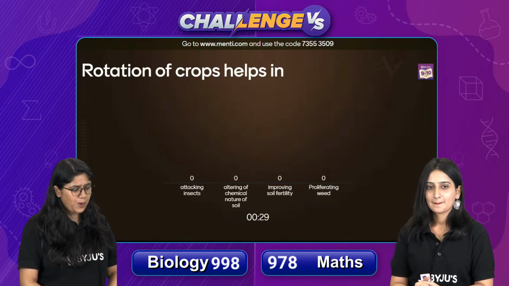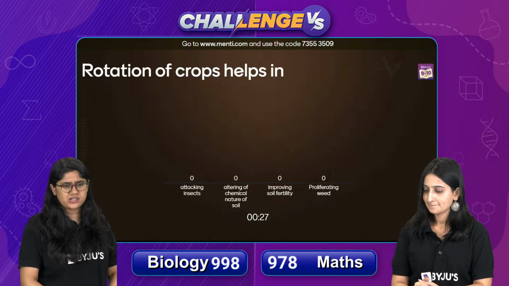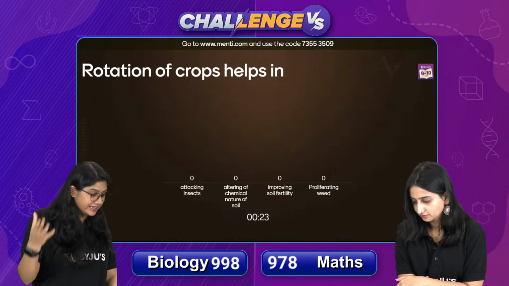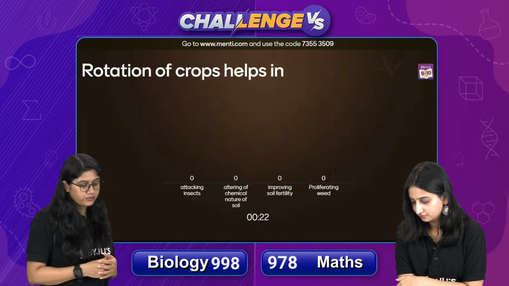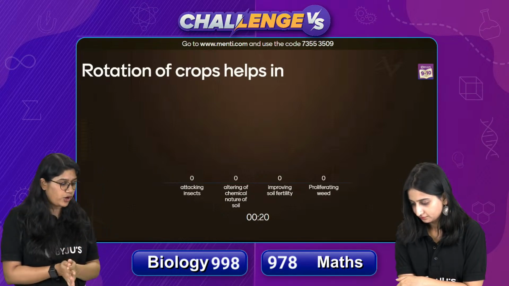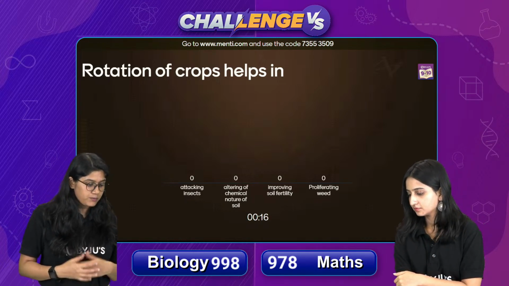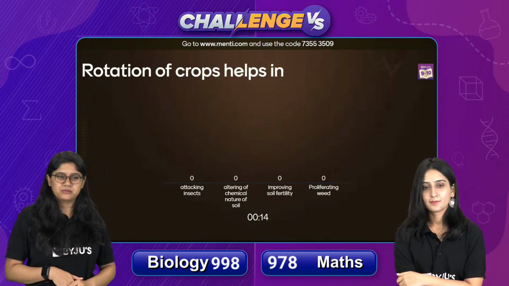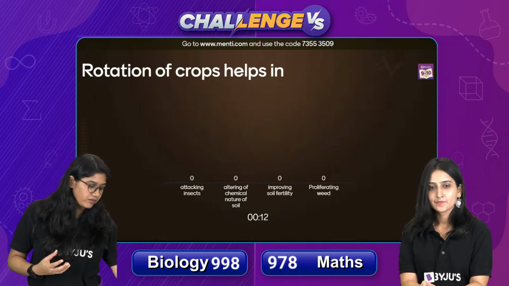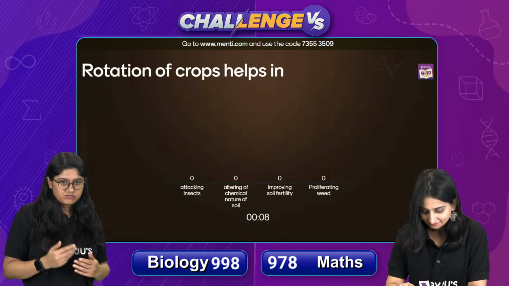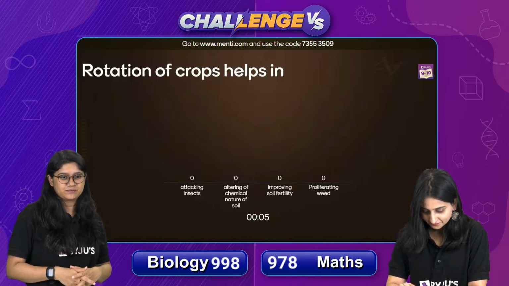Crop rotation of crops helps in, it's a very easy question. We have discussed crop rotation, right? It actually helps in what? In attacking insects, in altering the chemical nature of soil, or in improving soil fertility, or in proliferating weeds. No, it's a very easy question. We have so many options. I know that you know the correct answer. Quickly everyone vote for the correct answer.